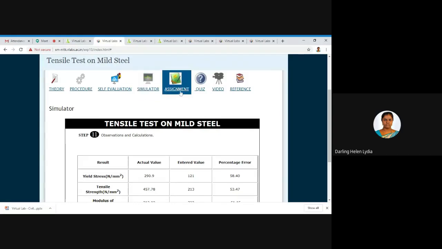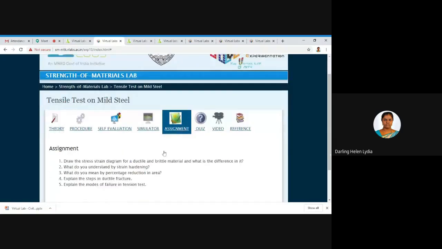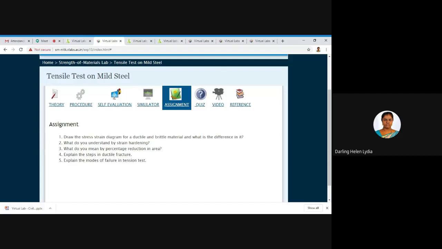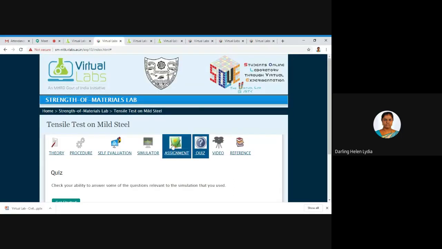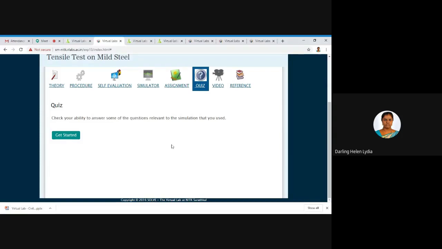Next is your assignment tab. Under assignment, there are 5 questions that can also be called Viva questions. You can ask some Viva questions at the end of the experiment. Next is the quiz. After conducting the experiment, you can check your knowledge.